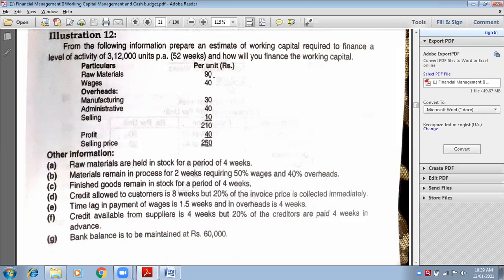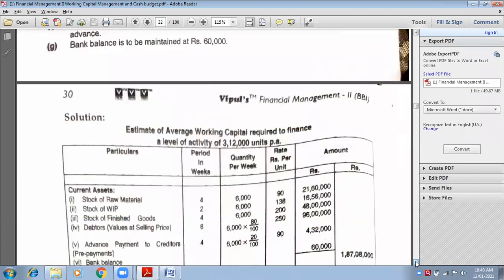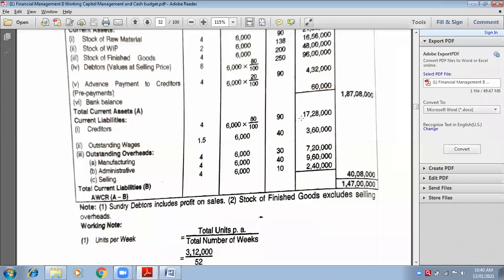72, ma'am. How did you calculate 72? Tell me first and then write it in the bracket. Ma'am, 80% of 90. Very good. 90 per unit into 80% is 72. So we multiply 6,000 into 72 into 4 weeks. What is your answer for creditors? 17 lakhs 28,000. Okay, next.